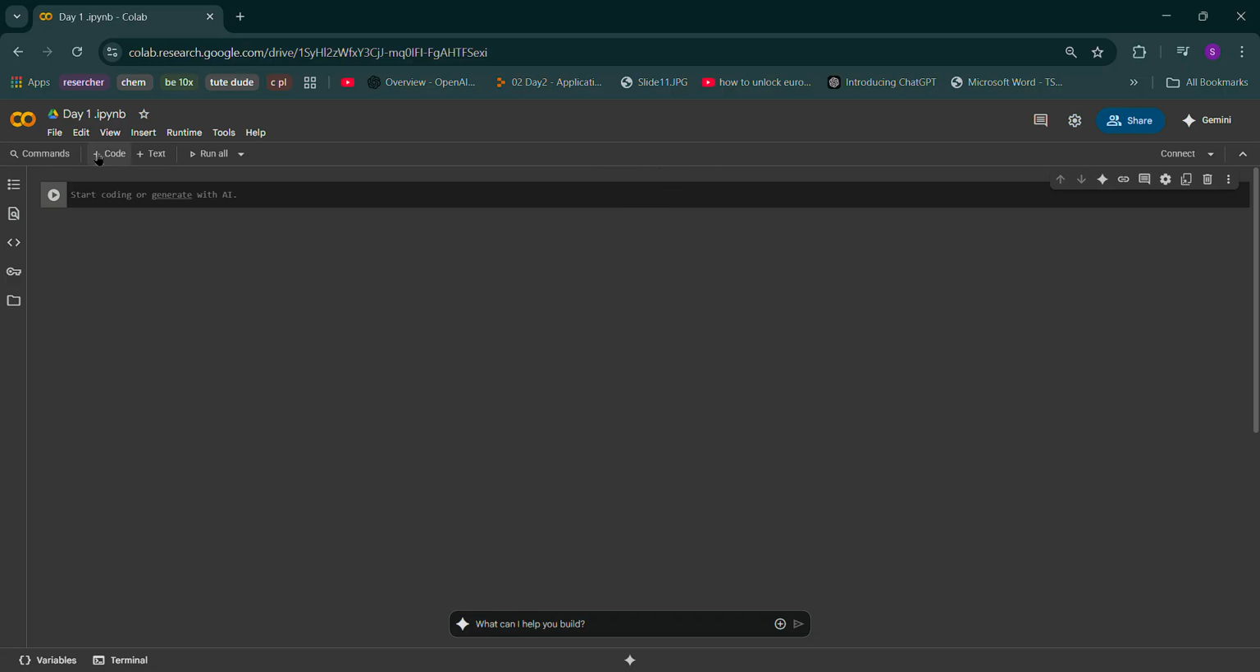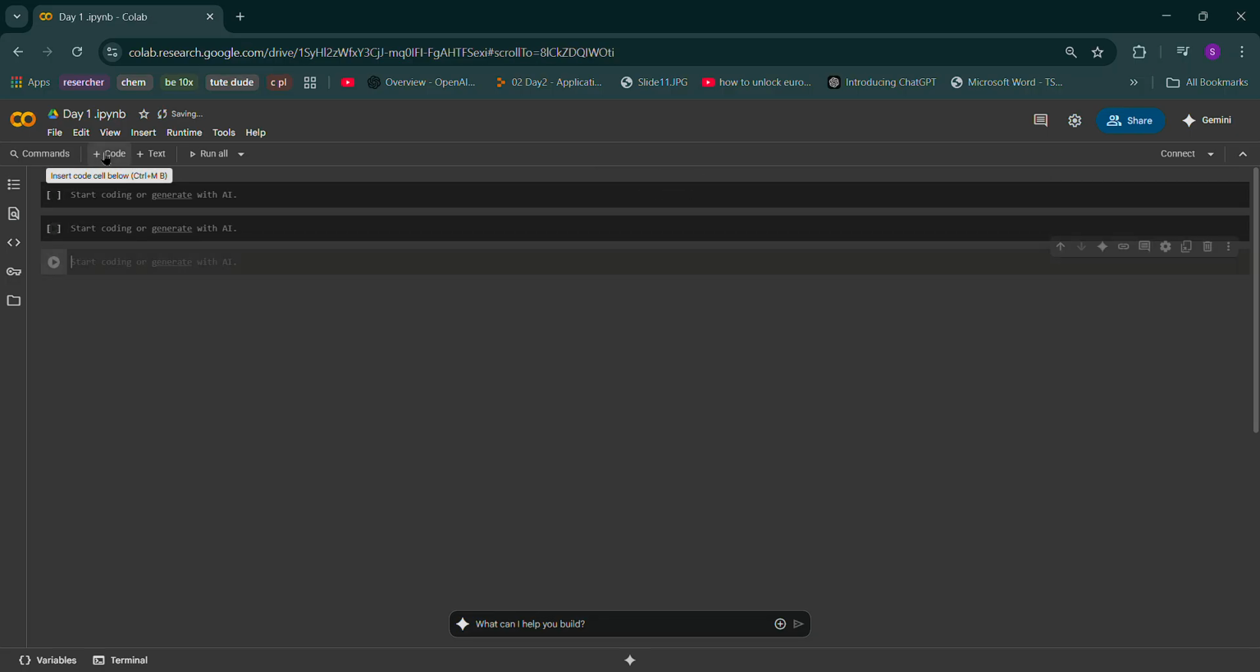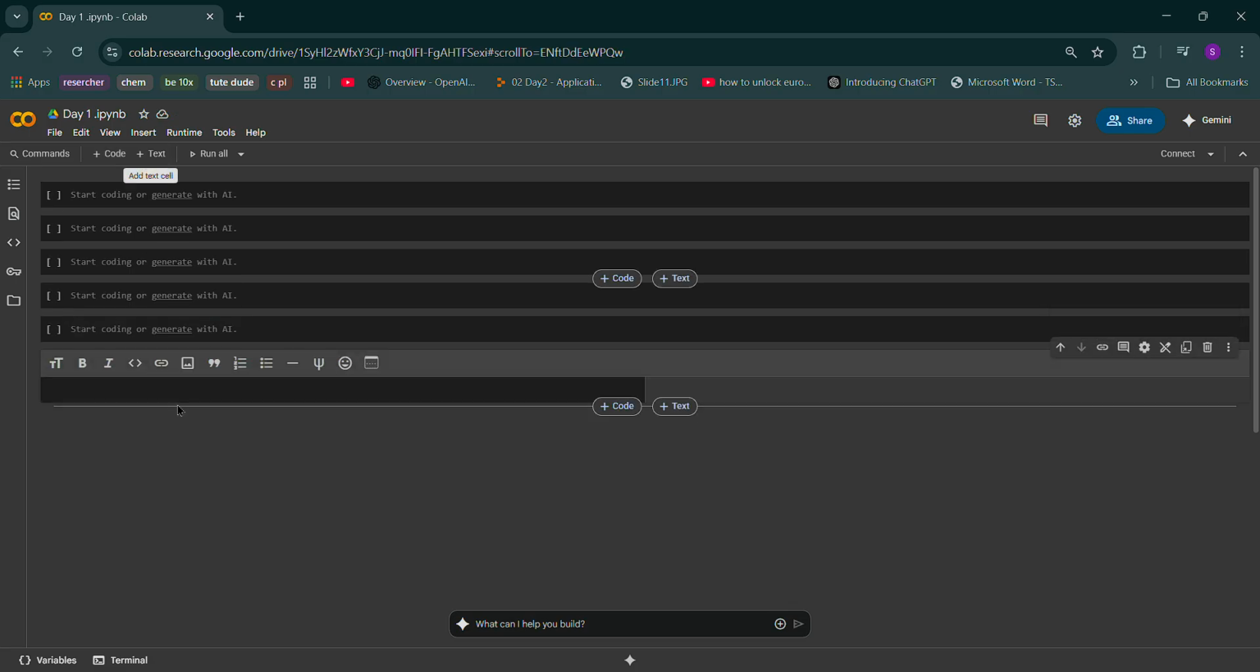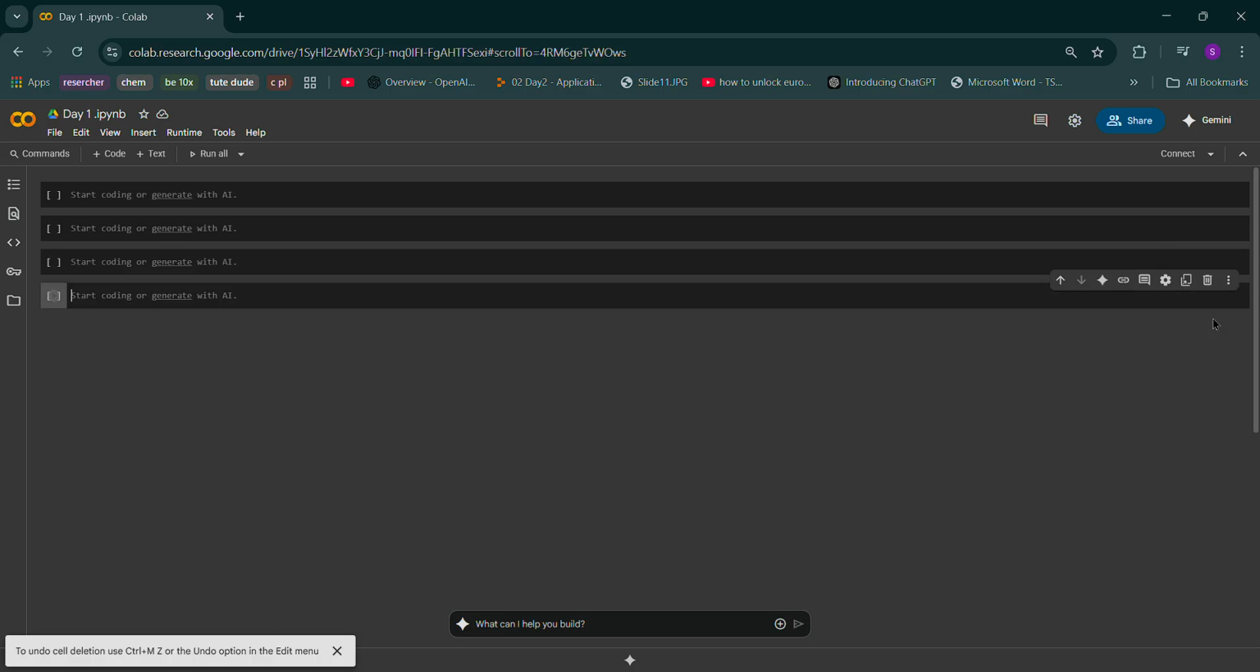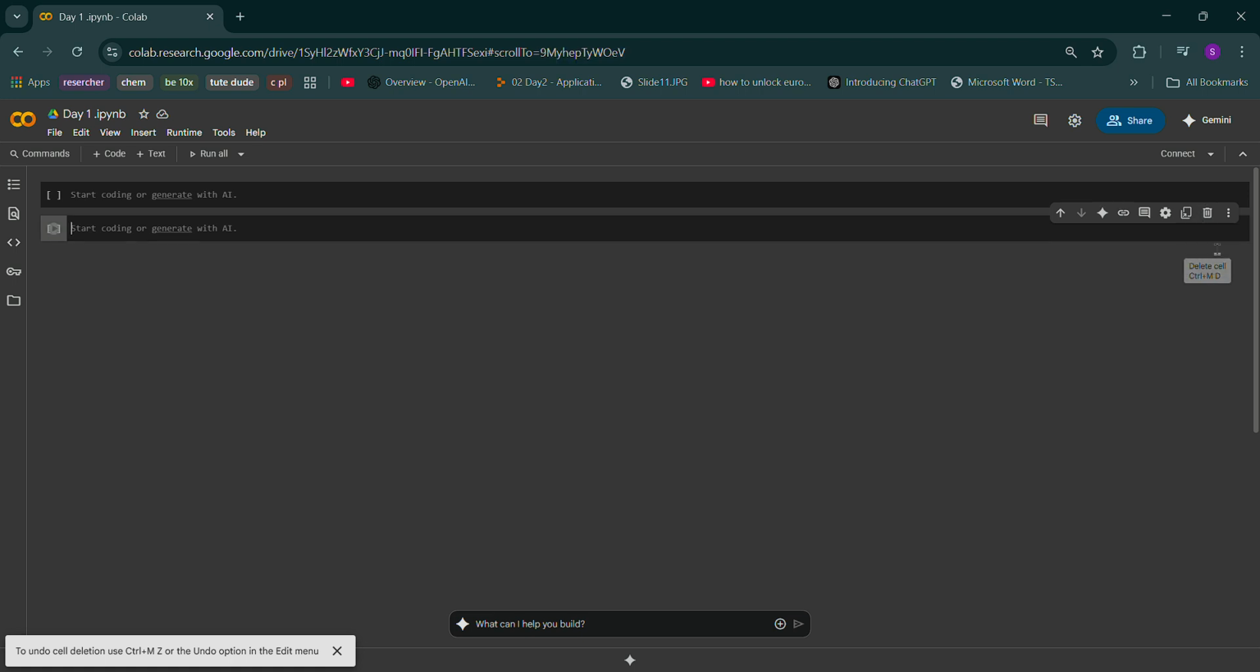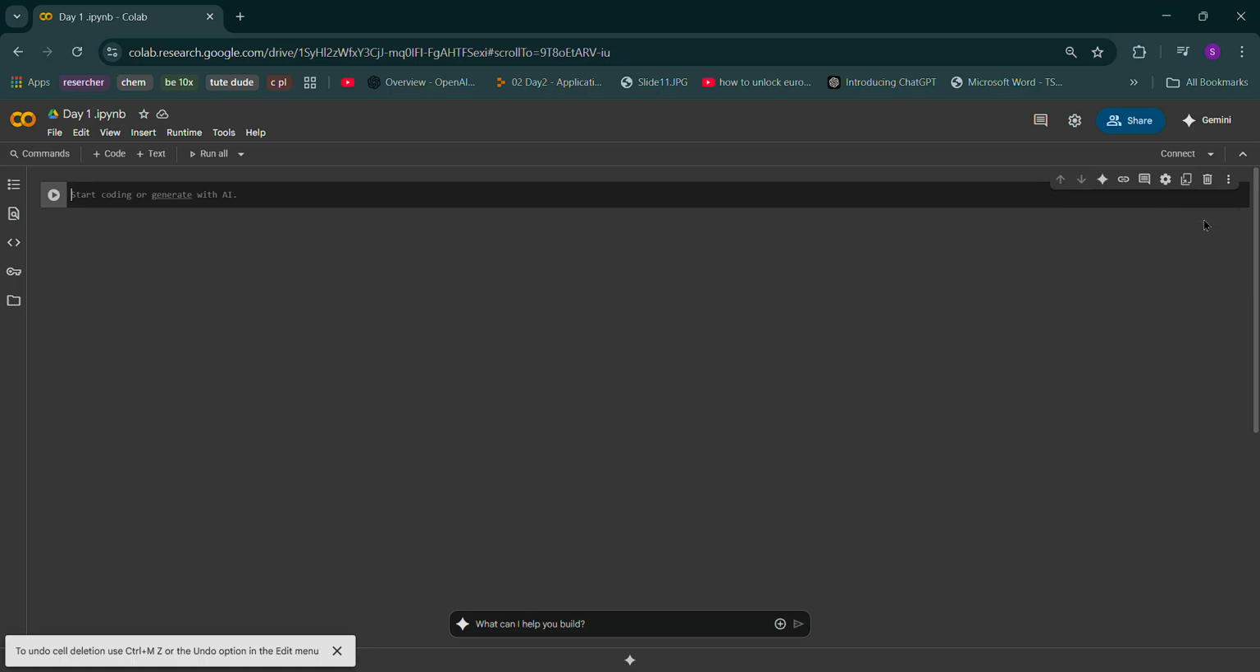This option is usually for code. If I click it, I'll get new cells. And this one is for text; if you want to write anything, you can just write it. If you don't want a cell, just click delete and you can easily remove it. Before writing code, make sure you connect, so it connects to the machine and stores your data easily.